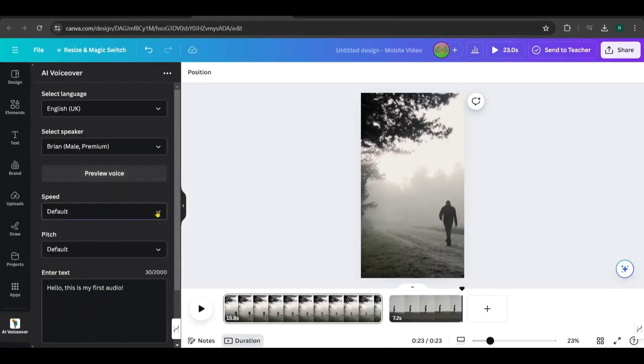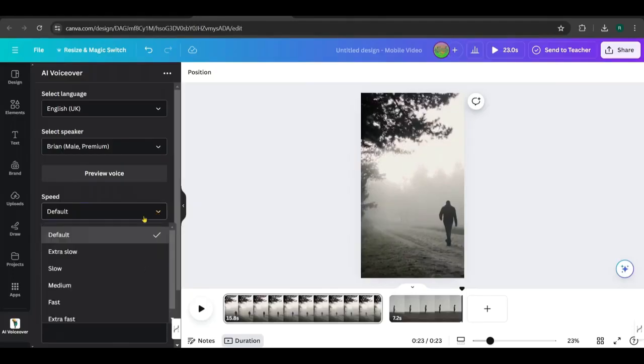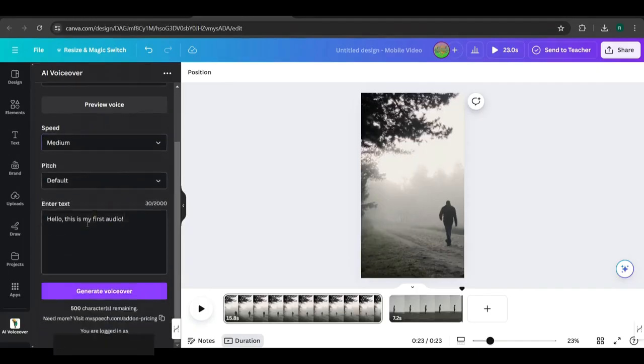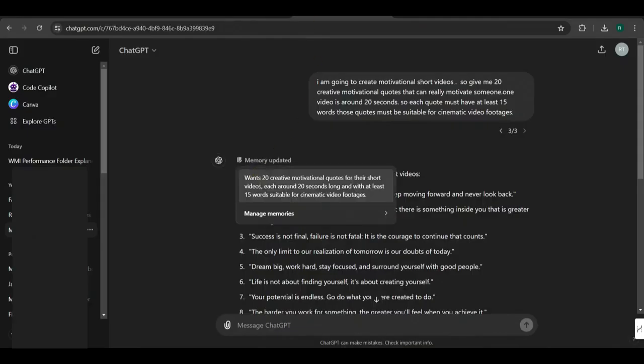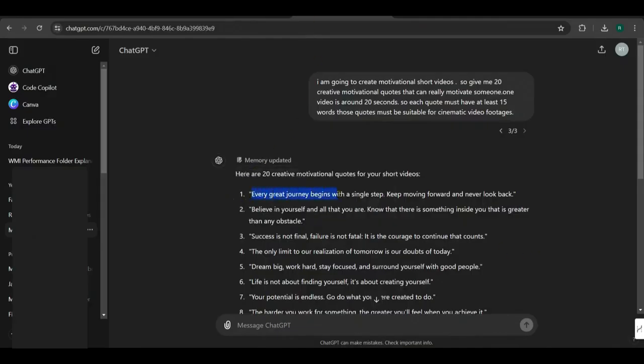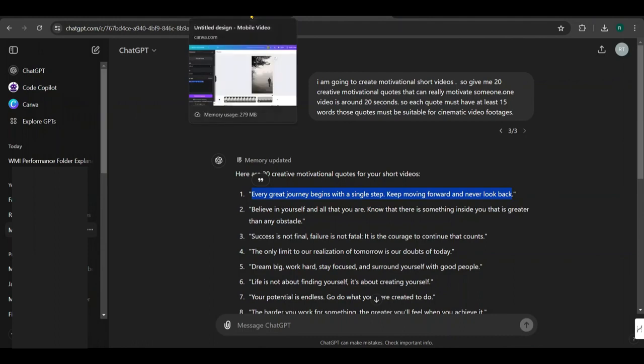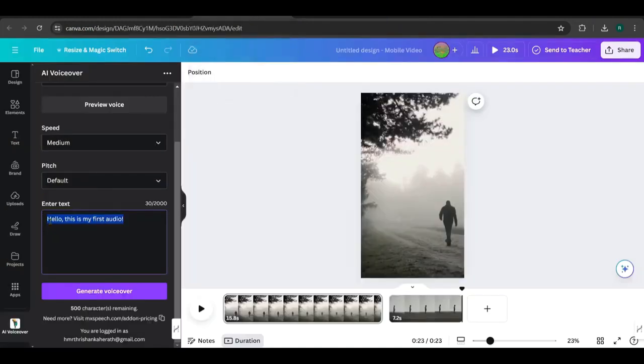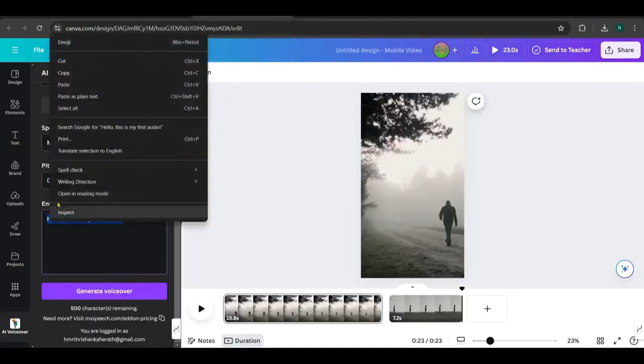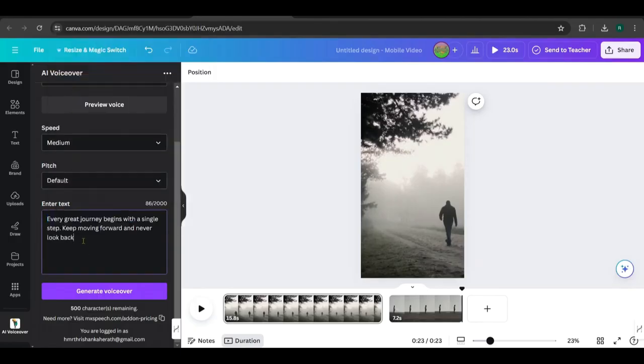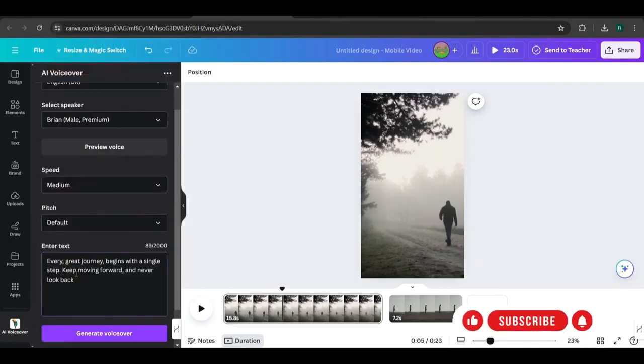This one seems most suitable for motivational videos, so I'll pick it and set the speed to medium. Now enter the quote. Go to ChatGPT and copy the first quote, then paste it here. I've added some commas to the text to give more control to the flow of the voice. Click Generate.